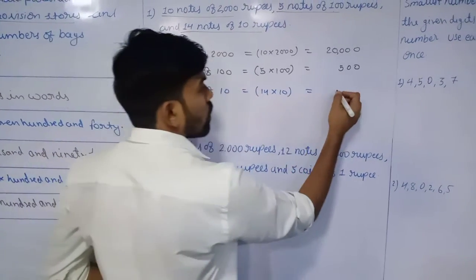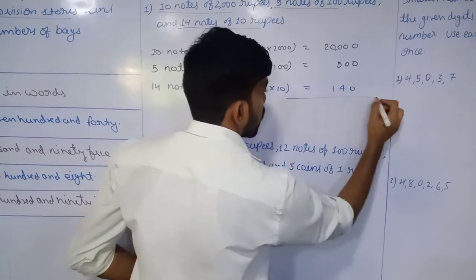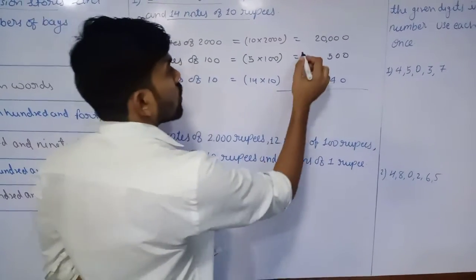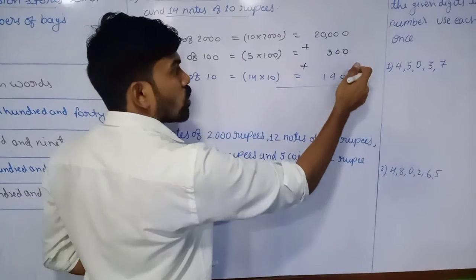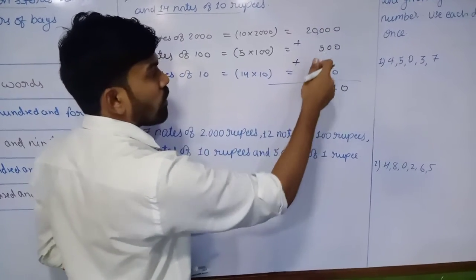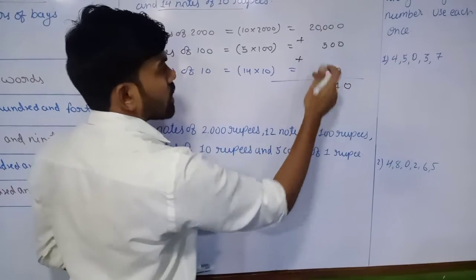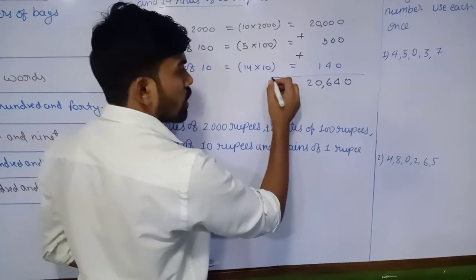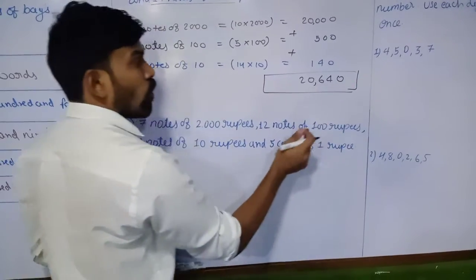14 tens are 140. Here we are going to do the addition between these three. 0, 4, 0 plus 5, 5 plus 1, 6. This 20 as it is. Yes, so it will become 20,640.